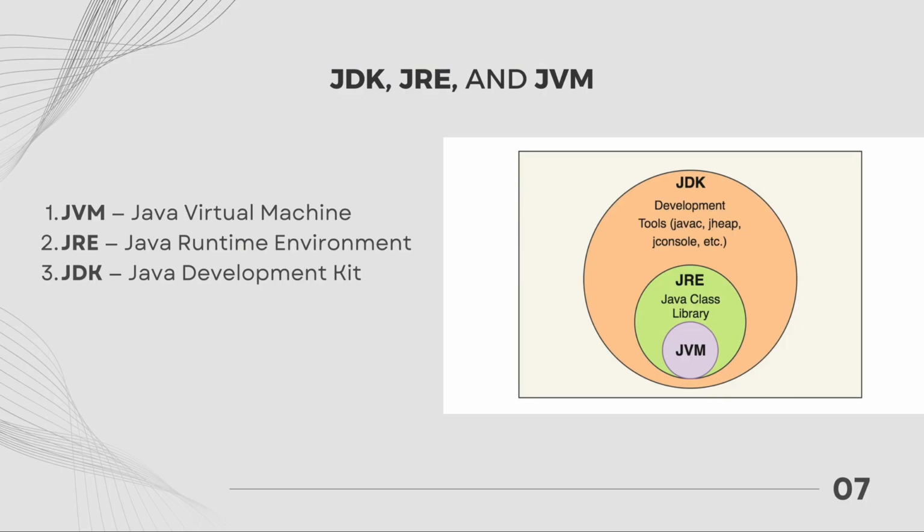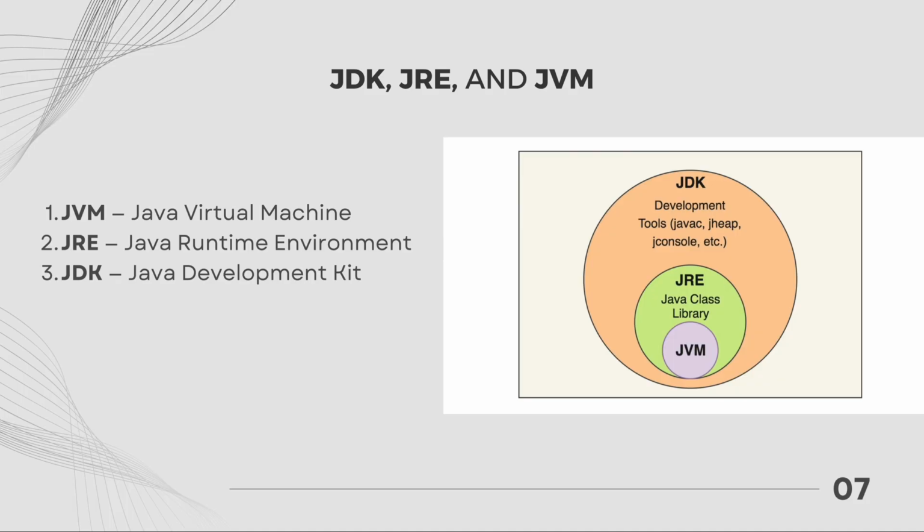When you write a Java file, for example, HelloWorld.java, it first gets compiled into something called bytecode, that class file. The JVM then reads and executes that bytecode line by line. Because every operating system, Windows, macOS, or Linux, has its own version of the JVM, your same Java program can run anywhere. That's what makes Java platform independent. So you can think of the JVM as a translator. It takes your Java bytecode and translates it into machine code that your computer understands.